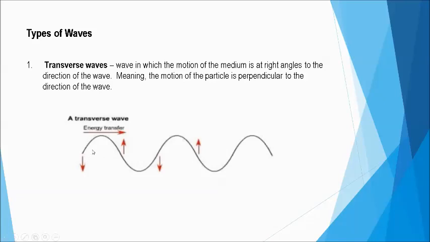So that would be the direction of the particle. But the wave is going in that direction, horizontal. That is why we say the motion of the particle is perpendicular to the direction of the wave. So that is the transverse wave.